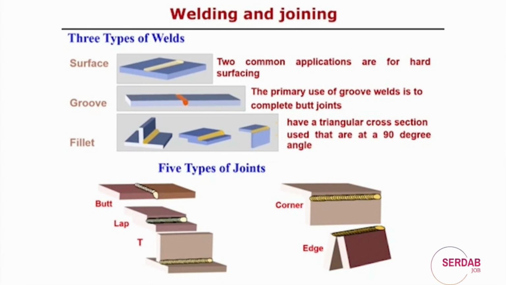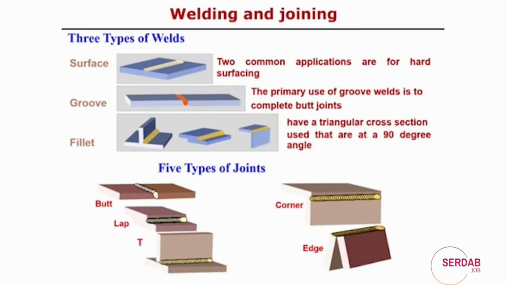Corner joint: the two plates are kept perpendicular to each other, and that corner is joined using the welding processes. And edge joint: the geometric configuration is different, but over the edge the weld can be done.